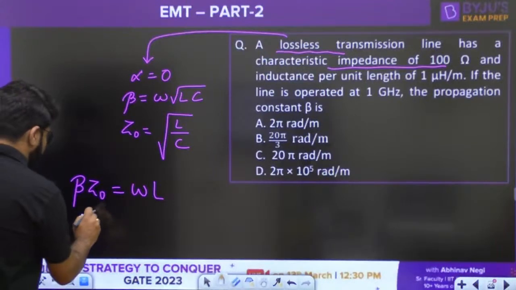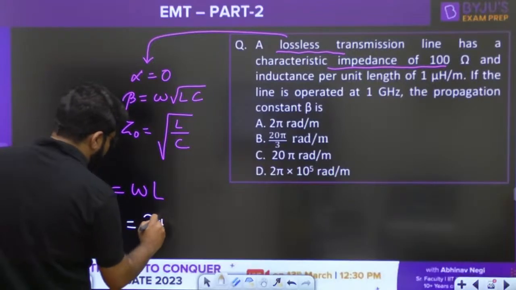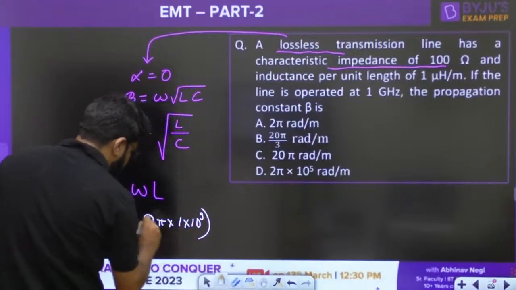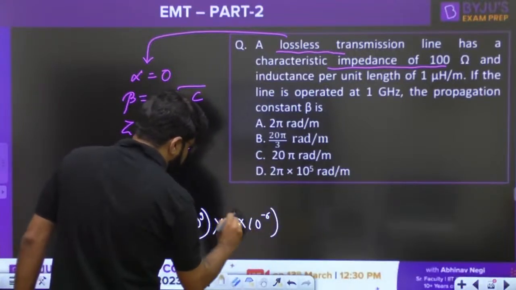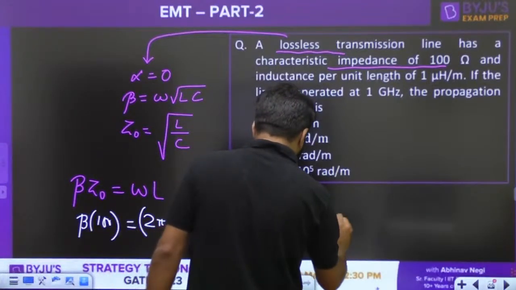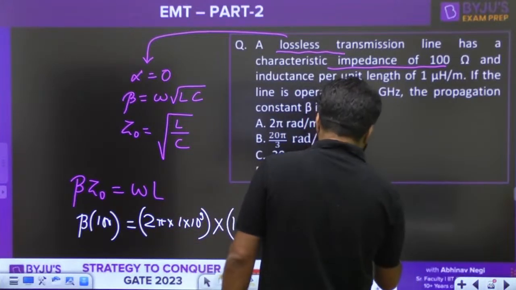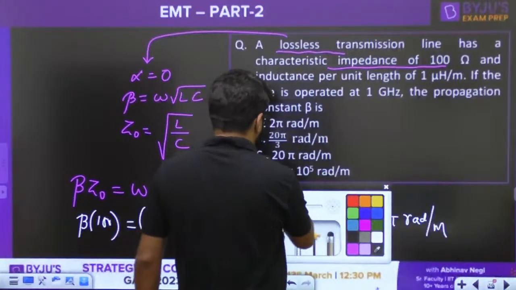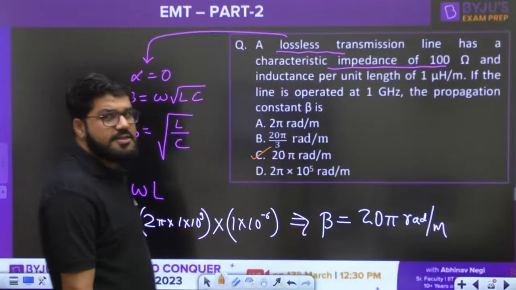Beta into Z0, which is 100, is equal to omega, which is 2 pi f, into the value of L, which is 1 microhenry per meter. From here you get the value of beta. Very simple question, very simple calculation. This is 10 power 3 divided by 100, so the answer is 20 pi, and beta is measured in radian per meter. Correct guys, option C, 20 pi is the correct answer for the question.